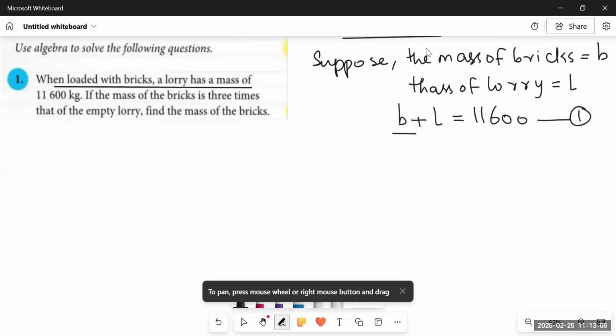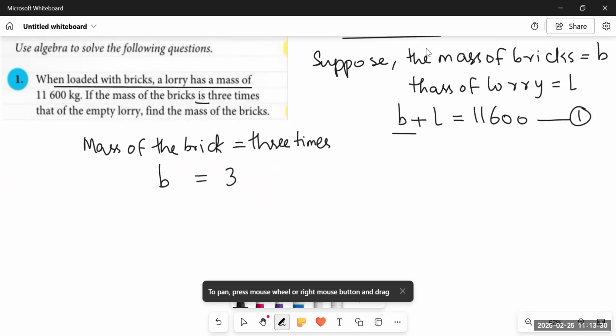The statement says if the mass of the bricks, which we have already supposed as B, is, meaning equals, 3 times. 3 times means 3 multiplied by whatever quantity is given afterwards, that of the empty lorry.